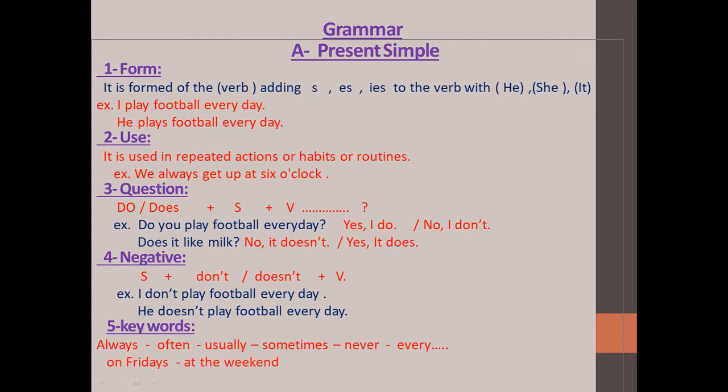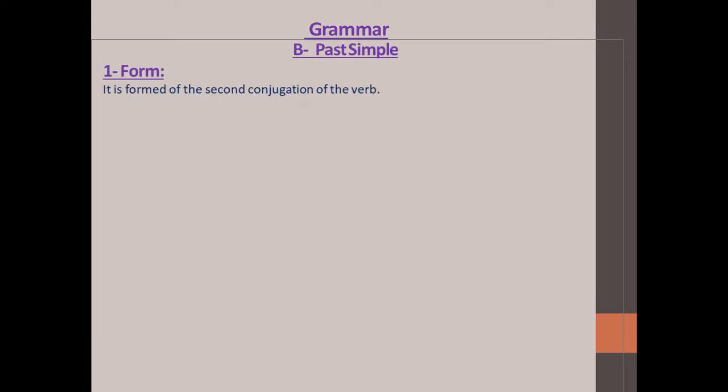Number 5, key words. Okay guys, please, my dear students, let's move to the second part of the grammar today, which is the past simple. As we said in the present simple, we will say in the past simple. Number 1, form. What is the form of the past simple? It is formed of the second conjugation of the verb.